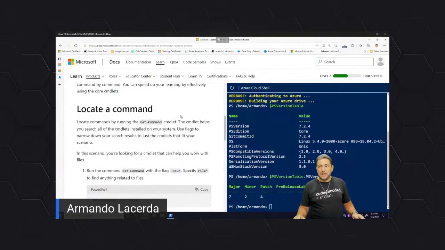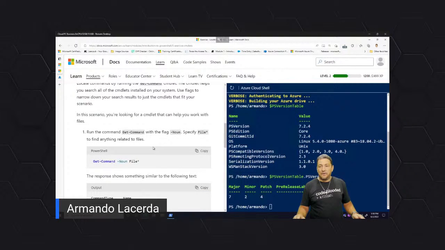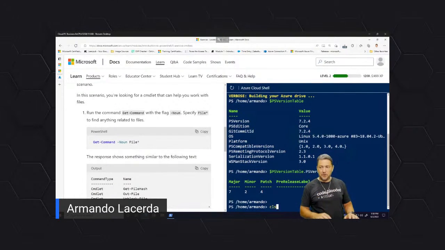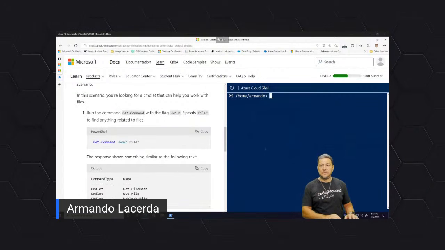All right, so let's locate a command. On this particular one here, they're using this commandlet, Get-Command, to learn what other commands are available in the context of my running environment. So if I go here to my sandbox and type CLS to clear the screen, I do Get-Command. Again, the tab key helps you out completing the thing. Always use the tab key.